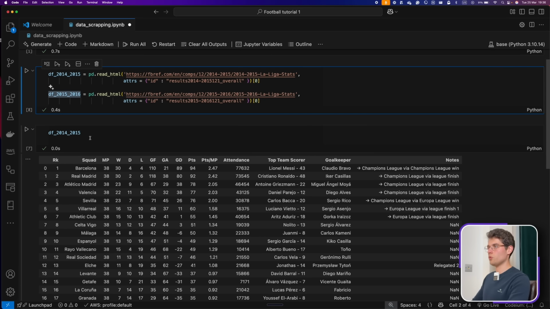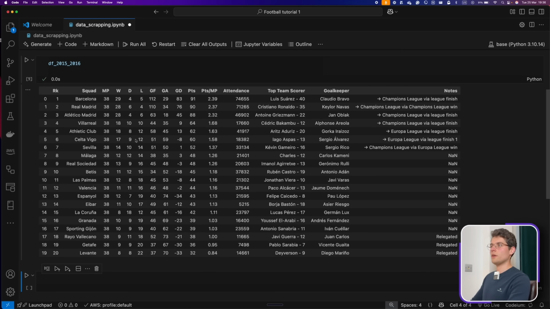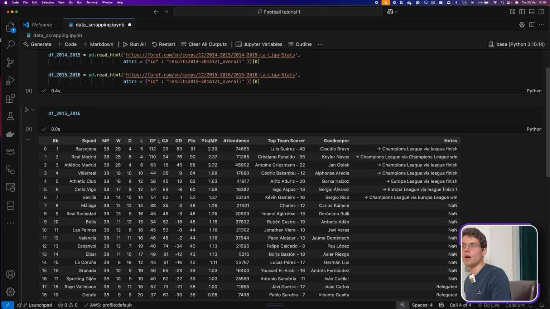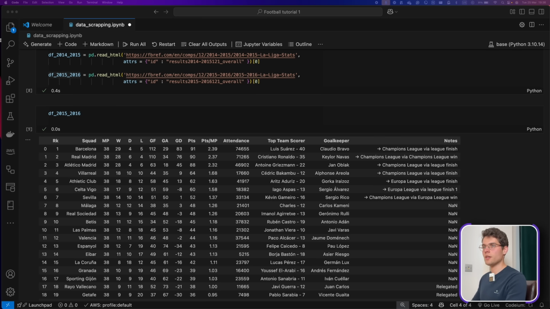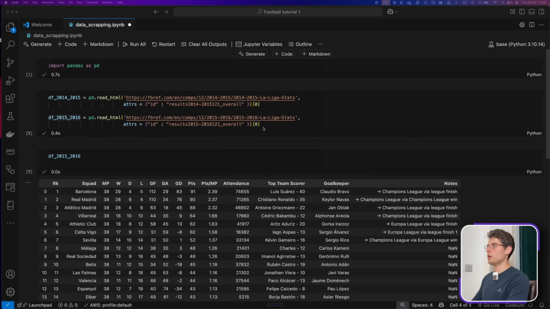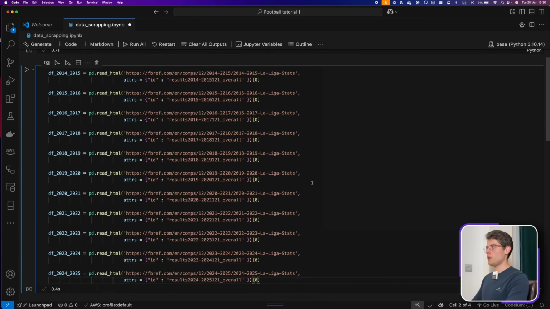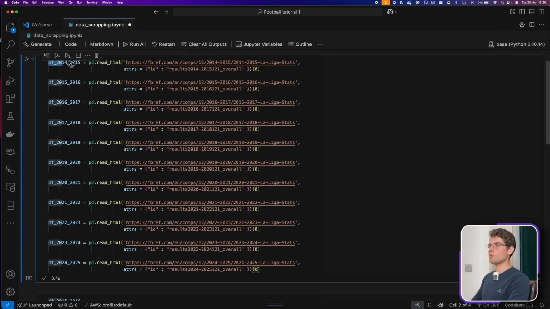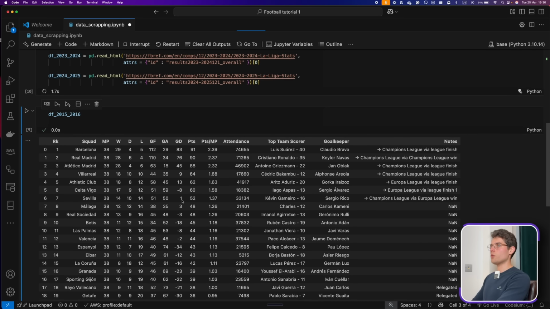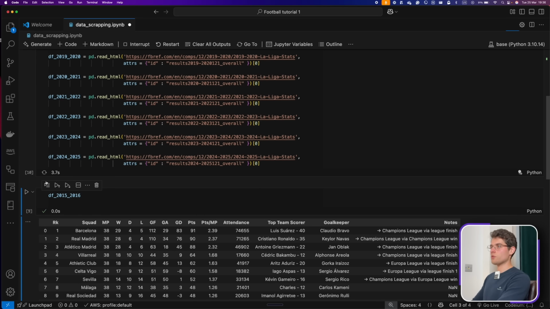And now if we do this one, it's gonna open and work. So this is how we're scraping the data. And to save us time right now, I'm just gonna copy and paste it all. Here we can see we have data from 2014 until this season, which is 2024, 2025. We're gonna run it, and we can see that it's running, and within a few seconds we'll have all the data sets in one place.